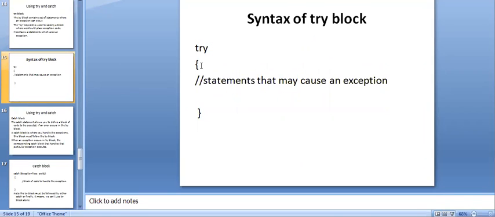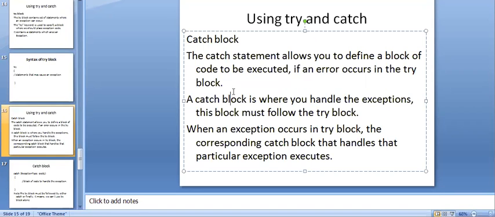Try, followed by the opening brace, and you can place the statements that may cause an exception, and then close the try block. Next we have the catch block. Why use the catch block? The catch block is used to handle the exception that arises in the try block, or the catch block is where you can handle the exception. And this block must be followed by the try block.